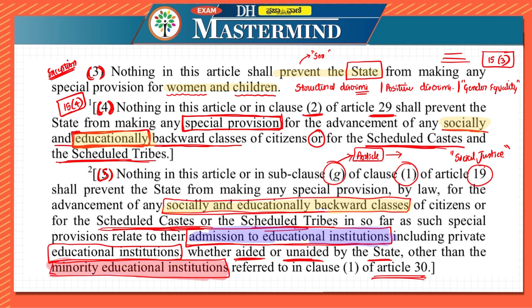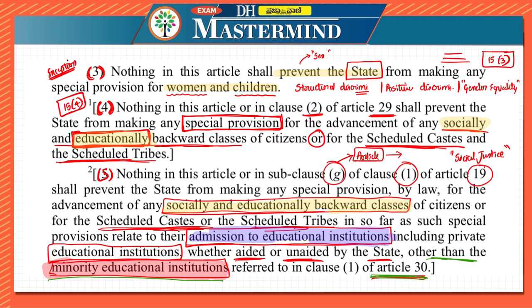In this case, you cannot claim the reservation as such, because they have that freedom to manage their own education institution as well. Okay, so in this case, other than minority education institution referred in clause 1 of article 30. I hope till here it is clear.